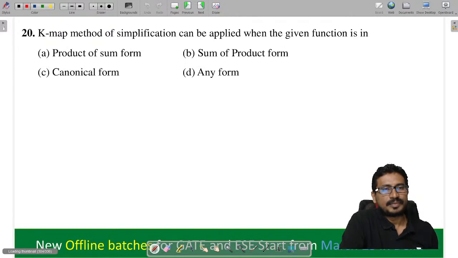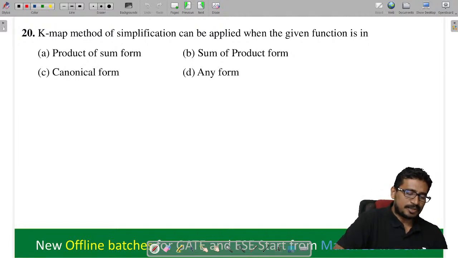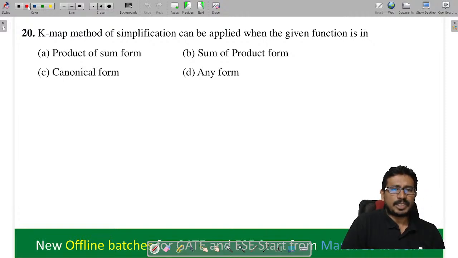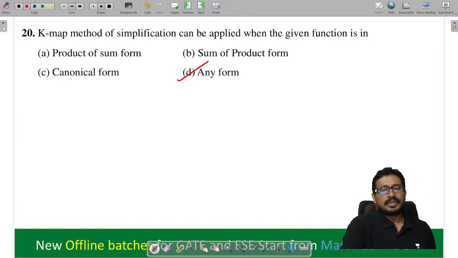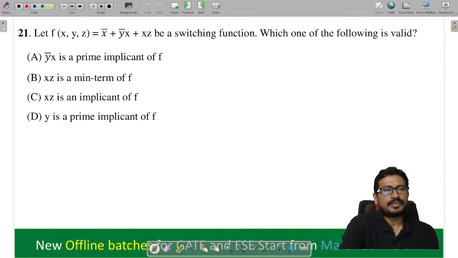Fine. Next, the K-map method of simplification can be applied when the given function is in what form? In which form is a K-map valid? SOP form, POS form, or canonical form? Any type of form, K-map is valid. So even the minimized form, this K-map is applicable.